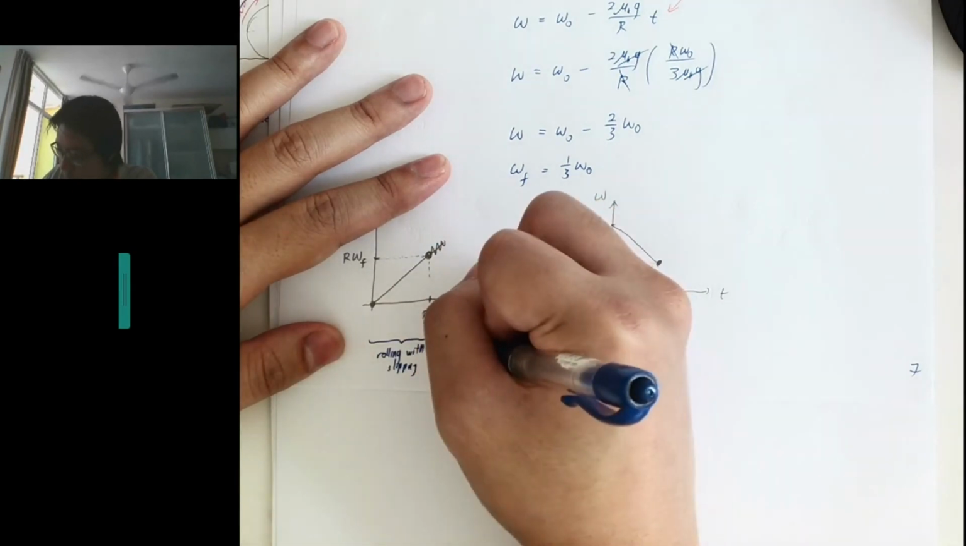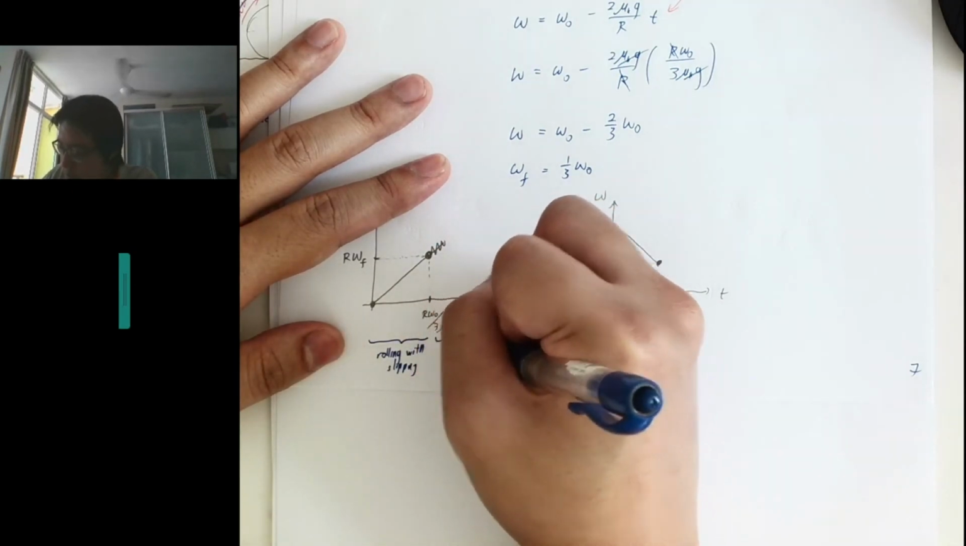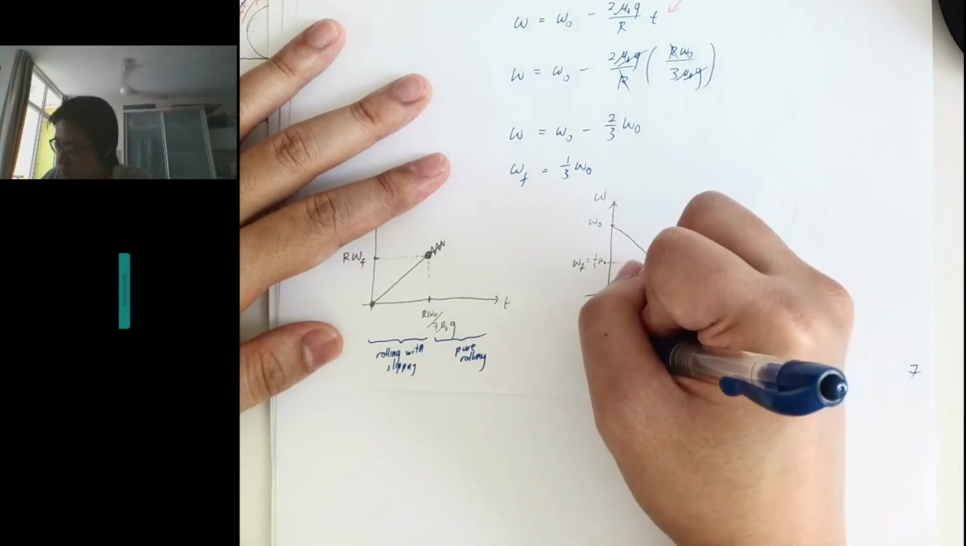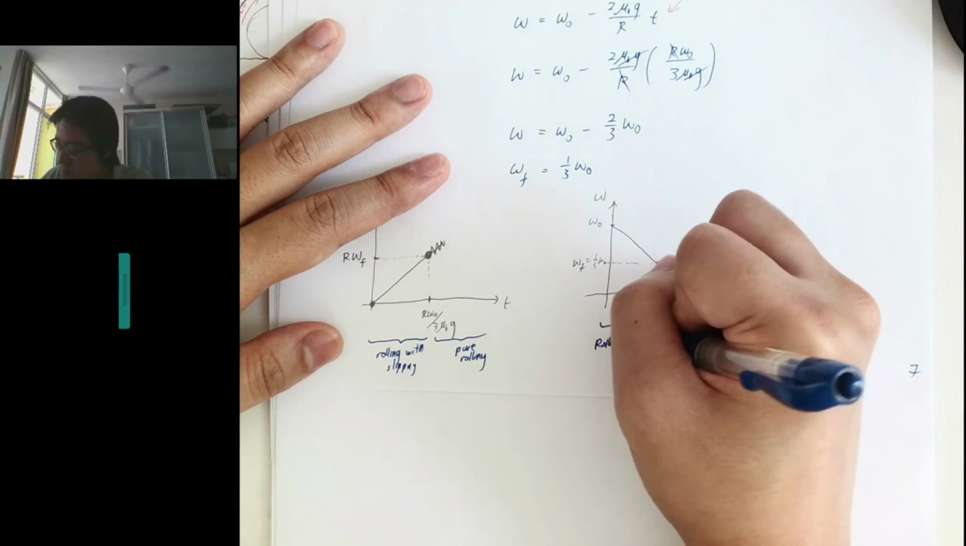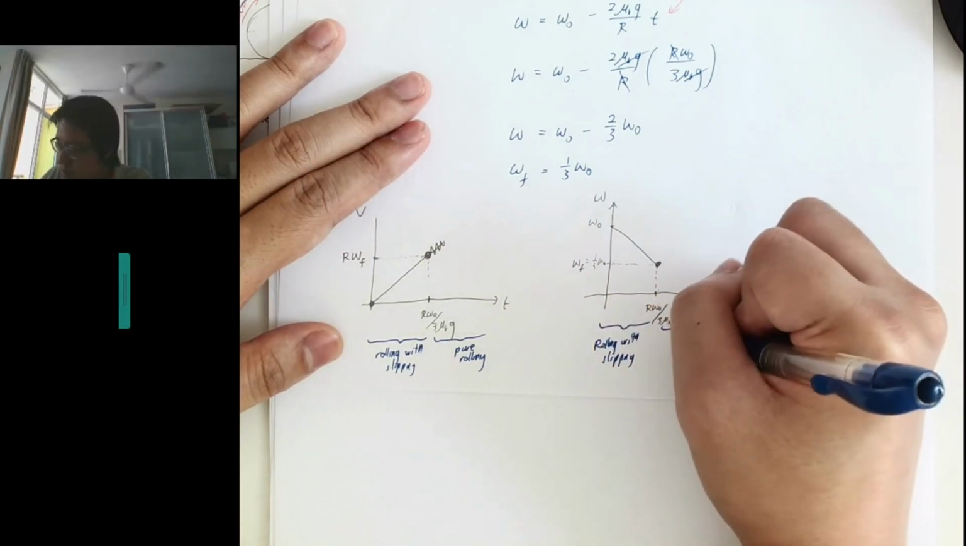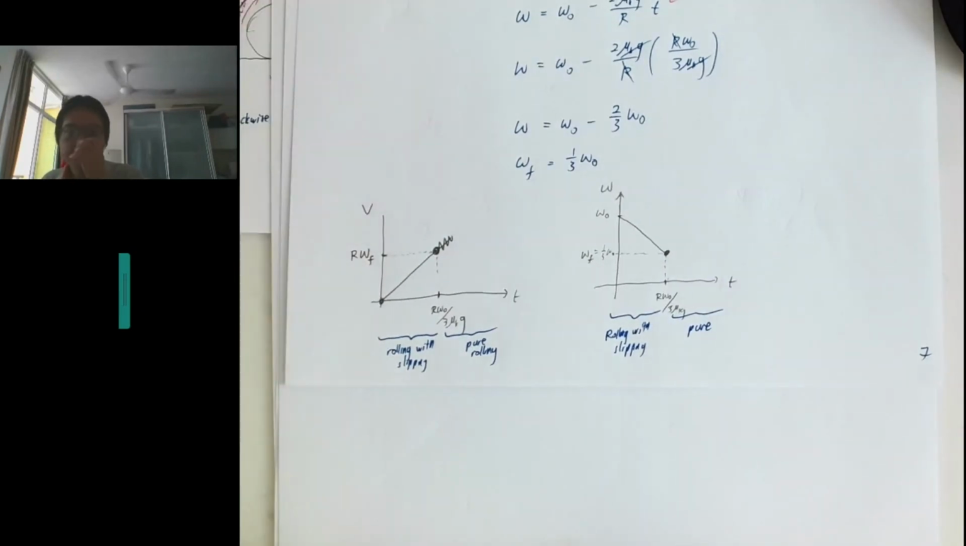And then from here onwards, it will become without slipping, so pure rolling. Okay, so this is rolling with slipping. And then after this time is pure rolling. Okay.